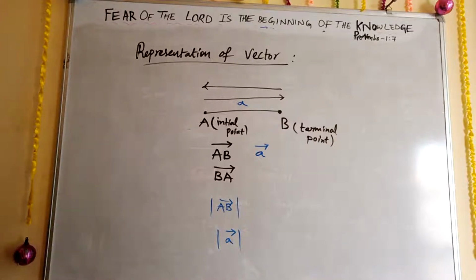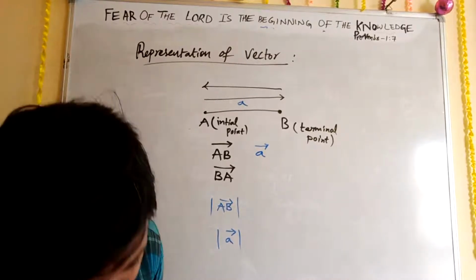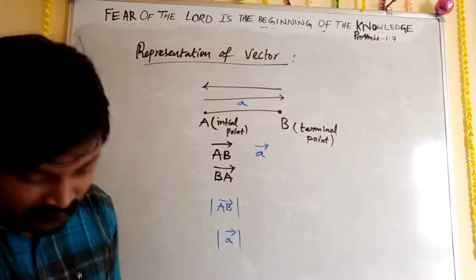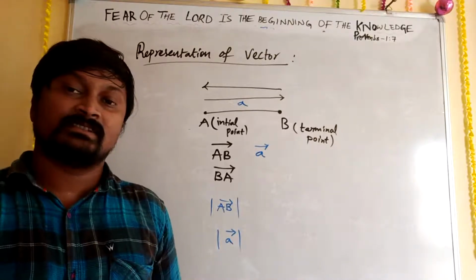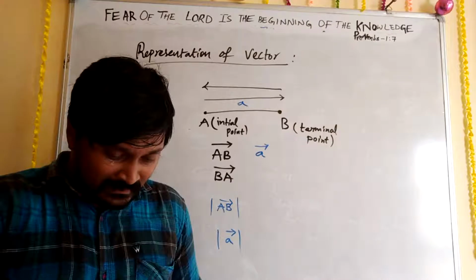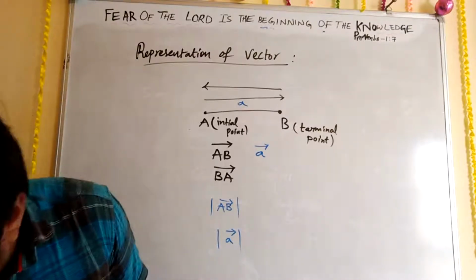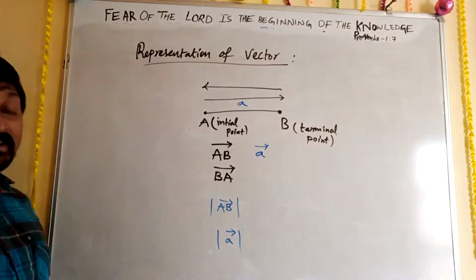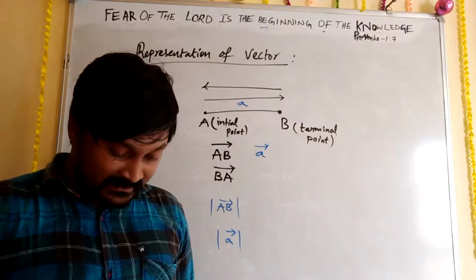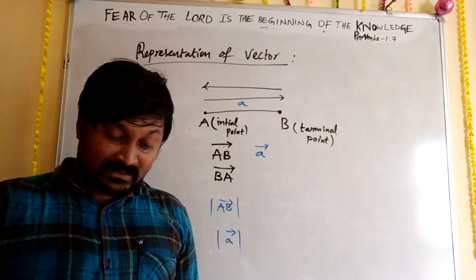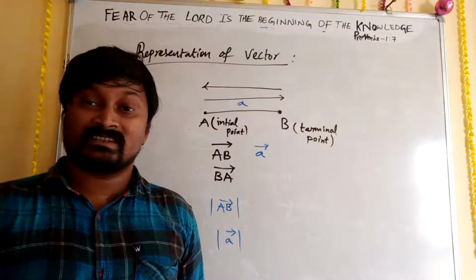Okay, so that is about that. And now the magnitude of a vector we understood. Now we'll go for the various types of vectors. We need to learn them one by one so that you can understand. First the unit vector, then the zero or null vector, then like vectors, and then equal vectors, unlike vectors, negative vector, position of a vector, such kind of things.